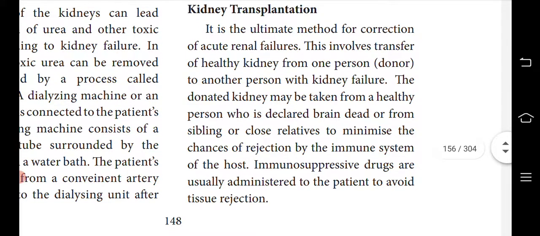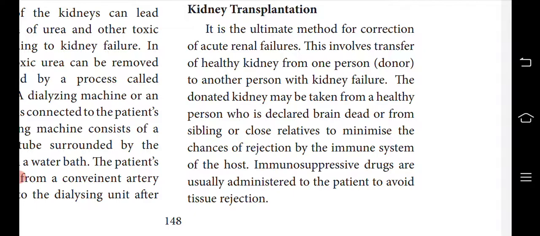In an adverse or severe condition where the kidney is not working at all, while dialysis is going on, there is a chance for kidney transplantation. What is kidney transplantation? The kidney which is not working is removed, and a kidney from a donor is taken and surgically fixed so that it becomes functional in the body. It is the ultimate method for correction of acute renal failure. This involves transfer of a healthy kidney from one person to another person with kidney failure.